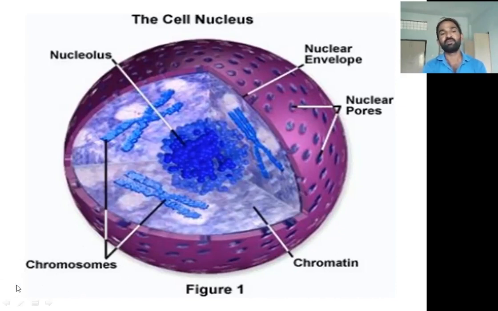These chromosomes are the hereditary factors, so they can transfer the characteristics of parents to the children. Finally, the nucleus is filled with a fluid, gel-like substance which is called nucleoplasm. This nucleoplasm also contains DNA, RNA and different types of proteins. So this is a brief structure of the nucleus.